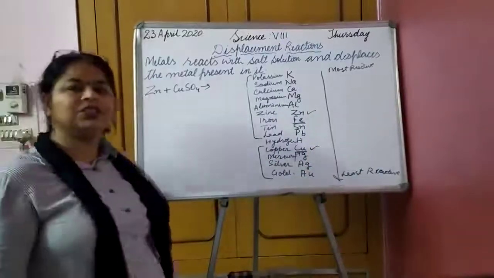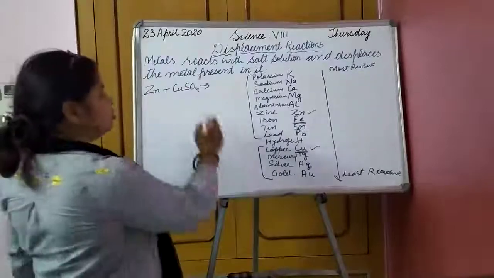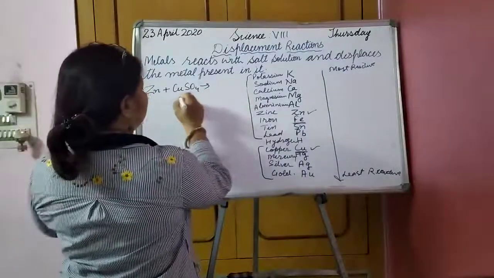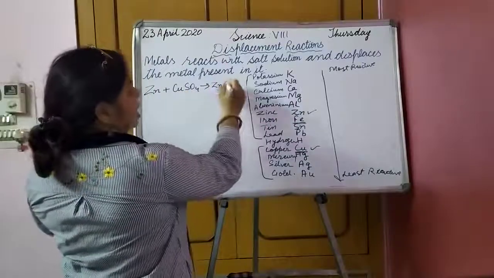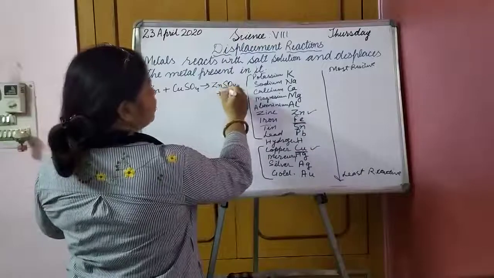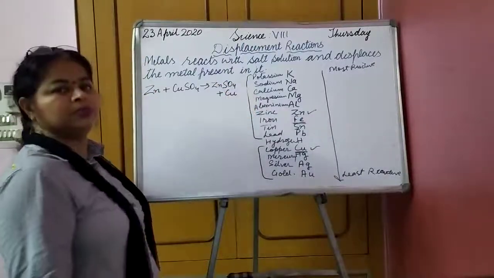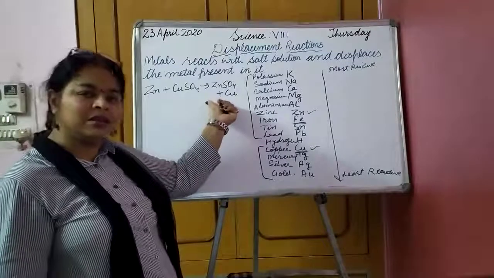So do you think the reaction will take place? Of course, the reaction is going to take place. So what will happen? Zinc will take the place of copper and form zinc sulfate plus copper. Copper being less reactive will be displaced by zinc.